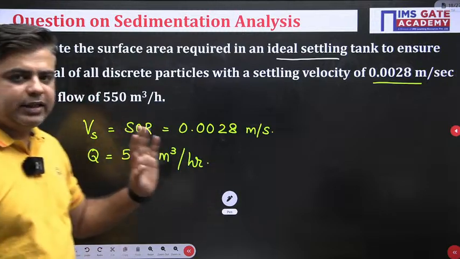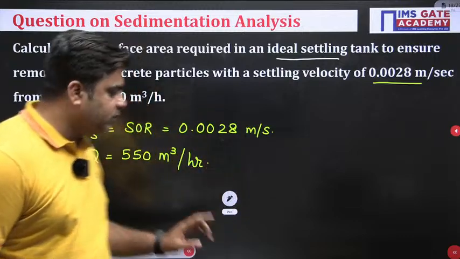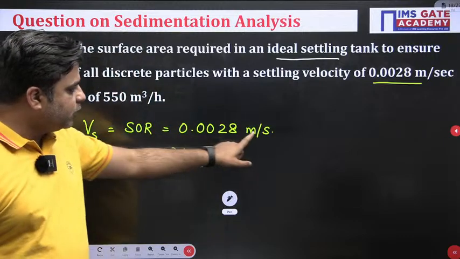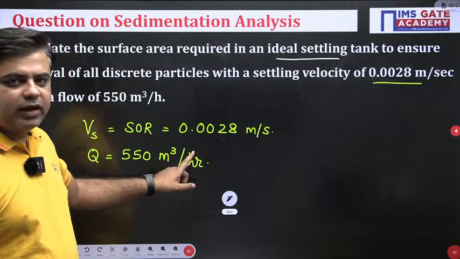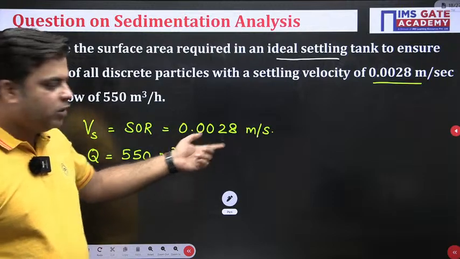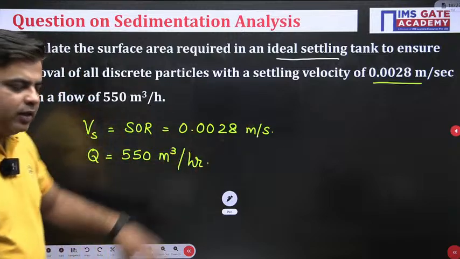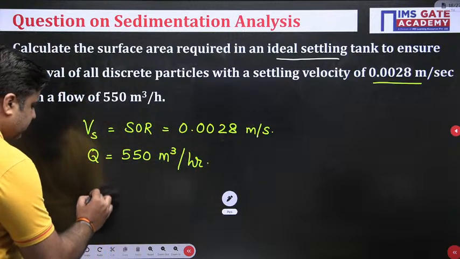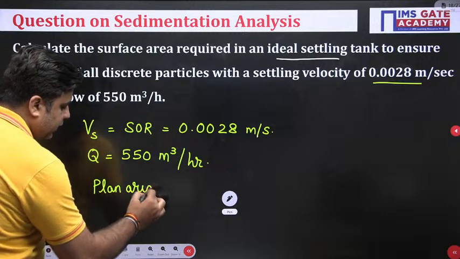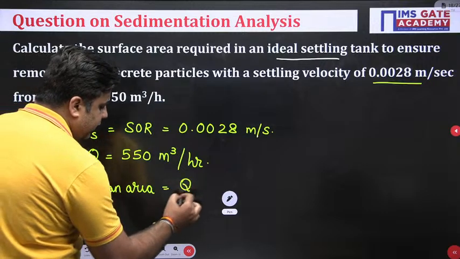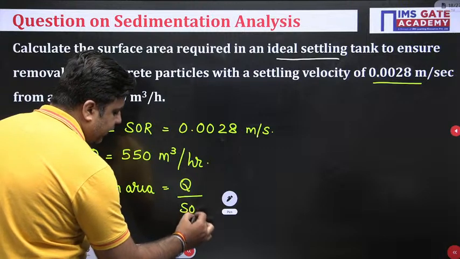Now the only thing where you are going to make a mistake is in the units. Here the surface overflow rate is meter per second and here the discharge is meter cube per hour. So either you convert the hours into seconds or you convert the seconds into hours. So simply, plan area is equal to discharge divided by the surface overflow rate.